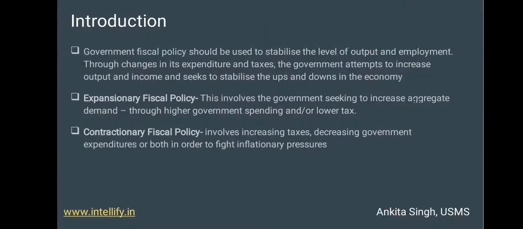Either the government increases the government spending and lowers the income tax so as to increase the disposable income with the public. Now the contractionary fiscal policy involves increasing taxes, decreasing government expenditure or both in order to fight inflation.